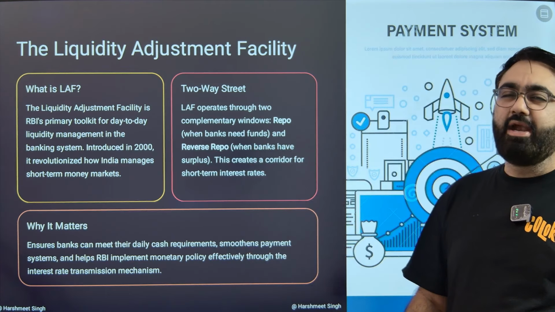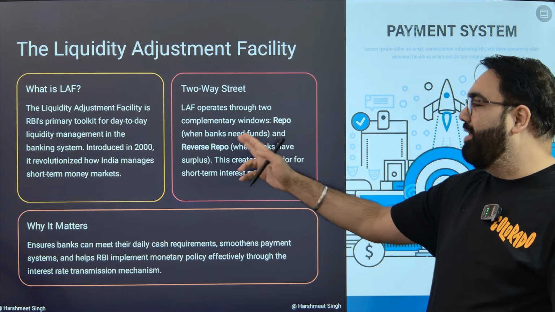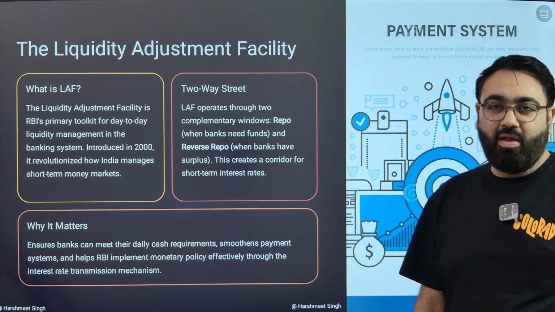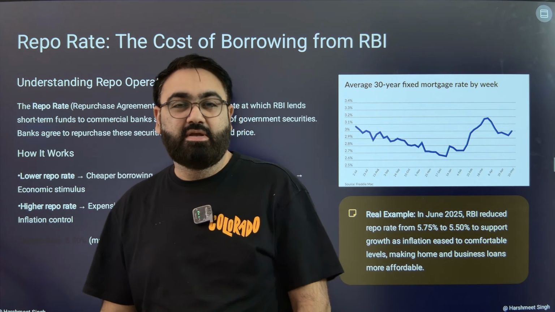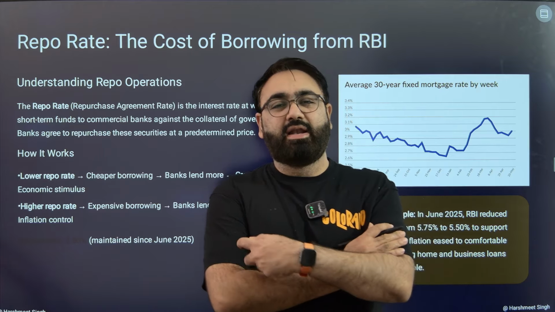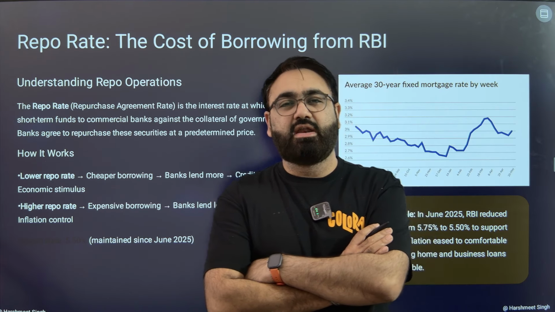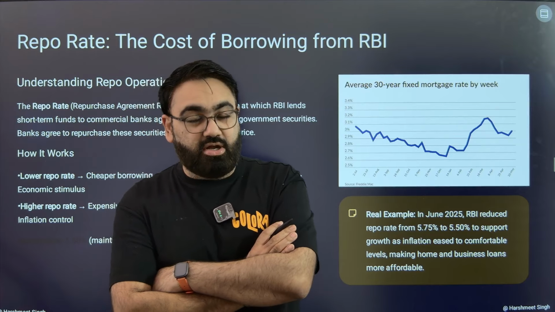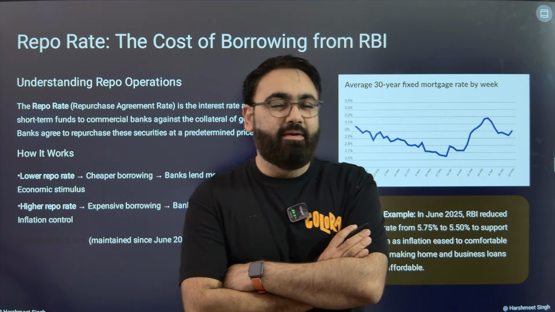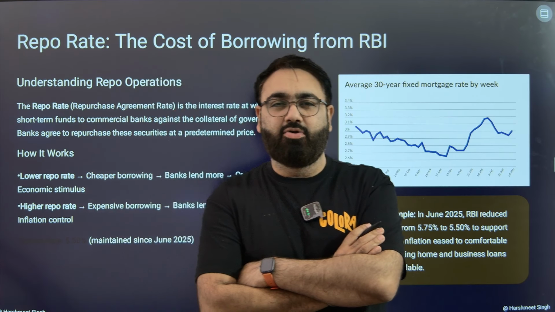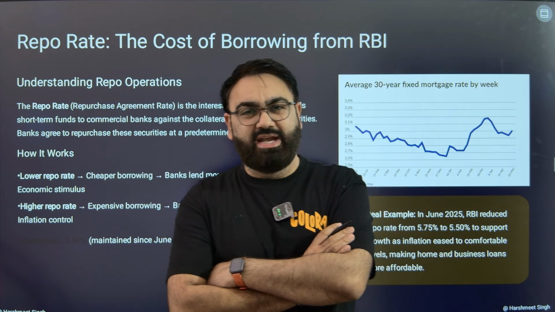Now, how does the RBI do that? By using something called repo and reverse repo. Now, what is repo and reverse repo? Repo here stands for repurchase. Imagine this. The bank, let's say State Bank of India, needs certain money. The first source from where they can get money is they can contact the RBI. They will tell RBI, bro, I need 500 crore rupees for some days. Can you please lend me?